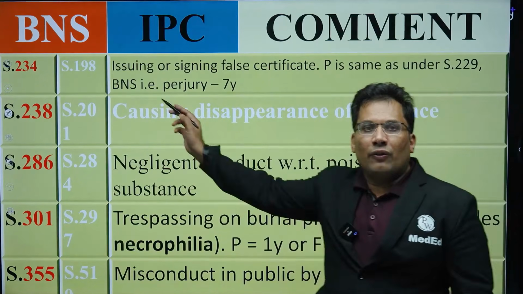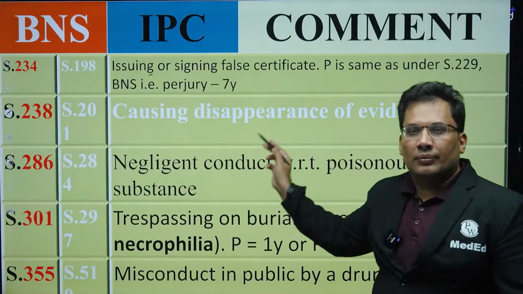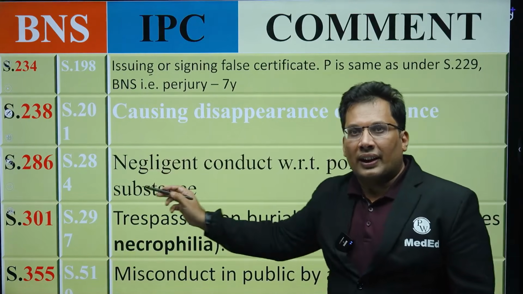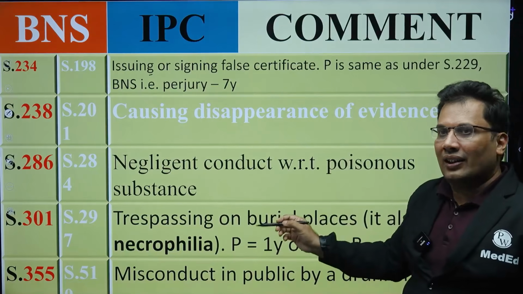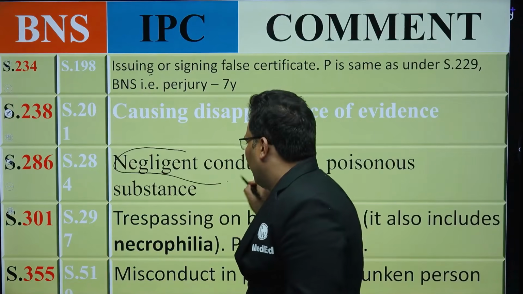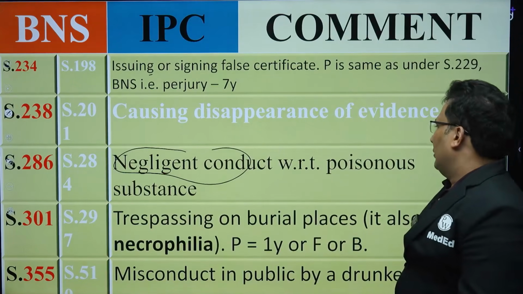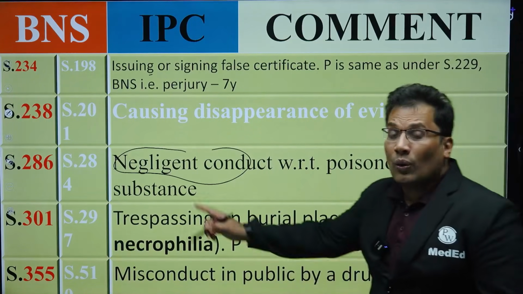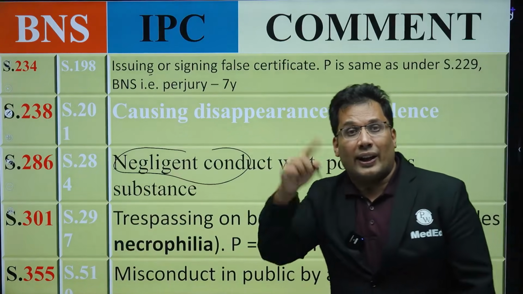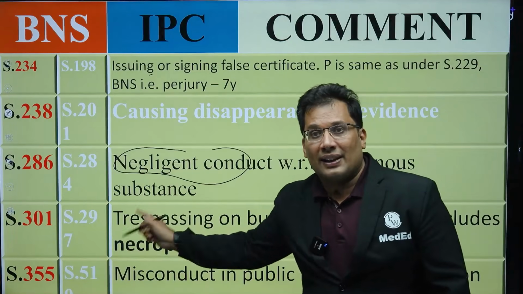234, giving false certificate. 238, causing disappearance of evidence. 286, negligent conduct with a poisonous substance. 301, very important, can be asked: necrophilia, necrophagia. That is basically 301.